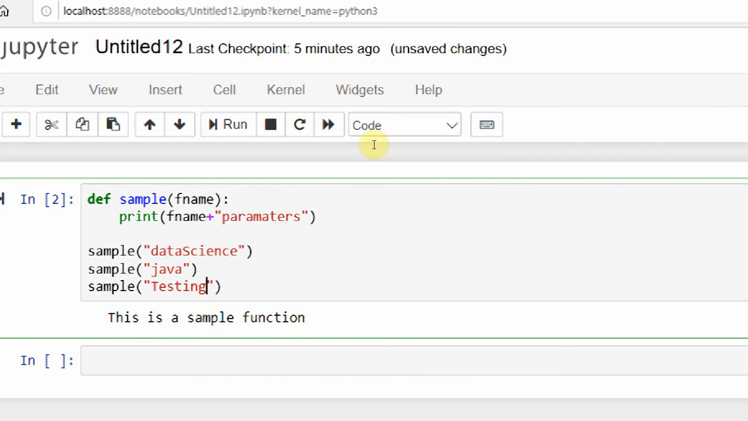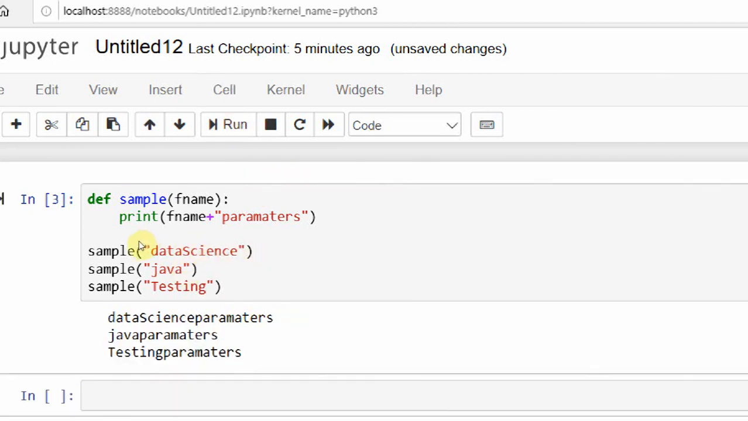So it prints data science parameters, Java parameters, and testing parameters. The first time, it calls the sample function with f name as data science, so data science parameters is printed. Next, it calls the sample function with f name as Java, so on entering the function it prints Java parameters. And next it calls the sample function with the parameter testing, enters the function and prints testing parameters. So this is a way you can use the definition.